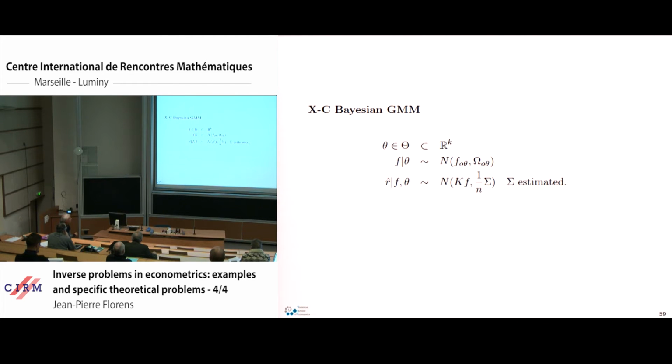And my sample is this transformation of the data into a function, which is distributed as a normal Gaussian with a mean Kf and a variance of the form 1 over n sigma. It is difficult to assume that sigma is given, but we have proved that we can replace sigma by a consistent estimator, and this does not destroy the property of this object here.